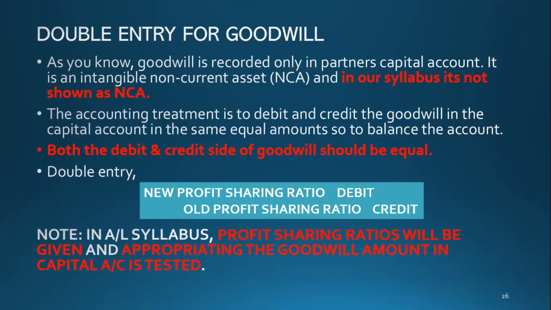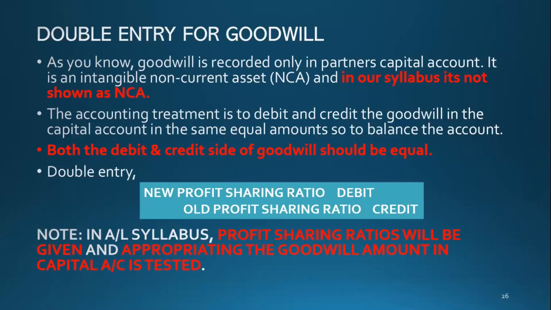After you have joined, that is the new profit sharing ratio. Before you join, me and my friend only share the profit. That is known as the old profit sharing ratio.